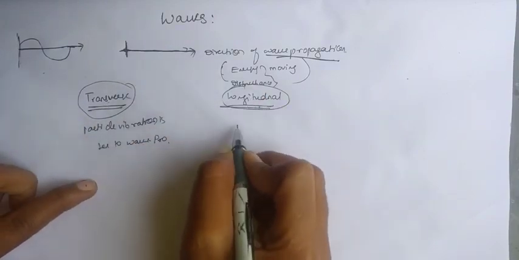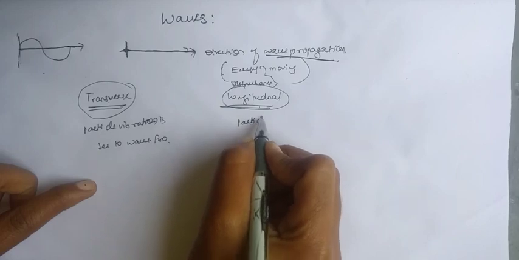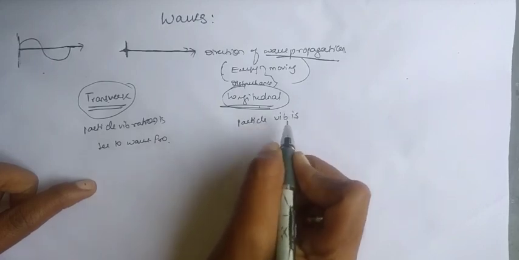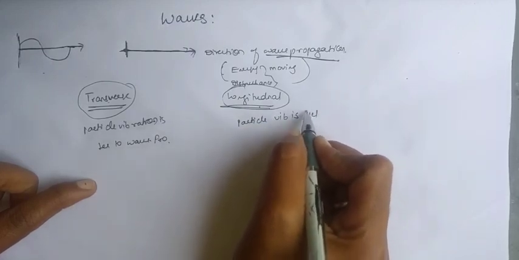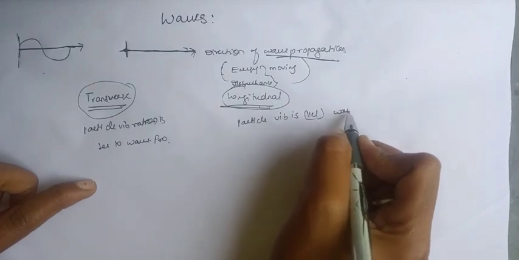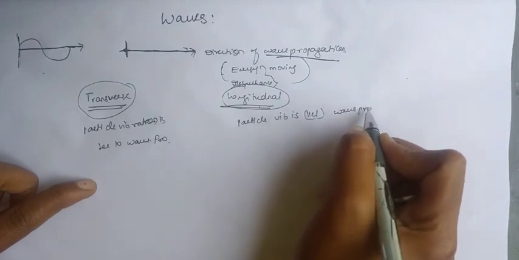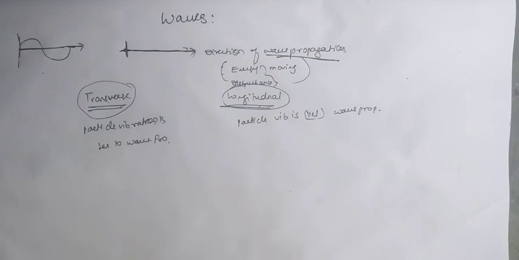And the longitudinal wave is where the particle vibration is parallel to, or in the direction of, the wave propagation.